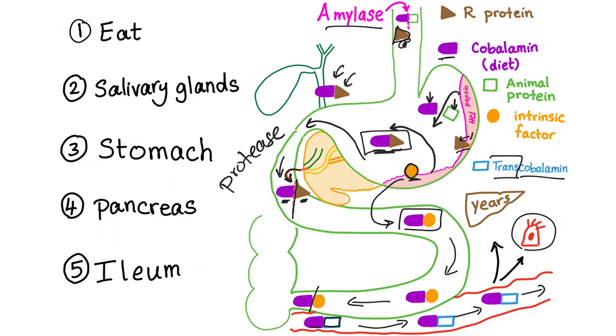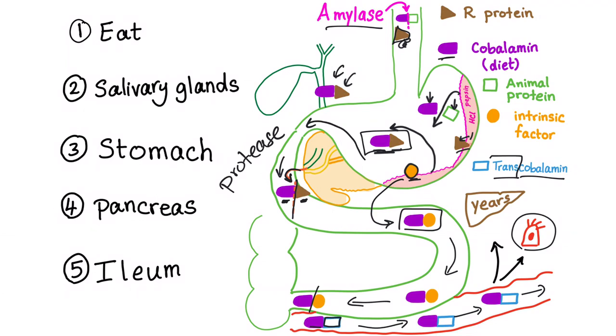If you have watched my previous video on folate deficiency, folic acid is only stored in the liver for around 4 months. I'm telling you, vitamin B12, years, maybe 9 years. So folic acid, months. Vitamin B12, years. It's more difficult to get vitamin B12 deficiency than it is to get folate deficiency. I hope this is clear.